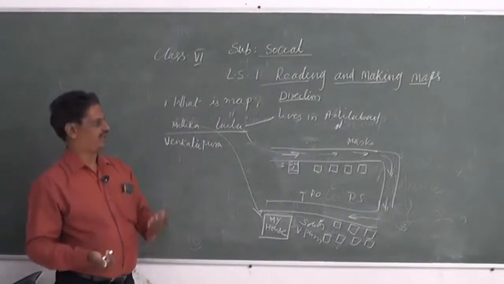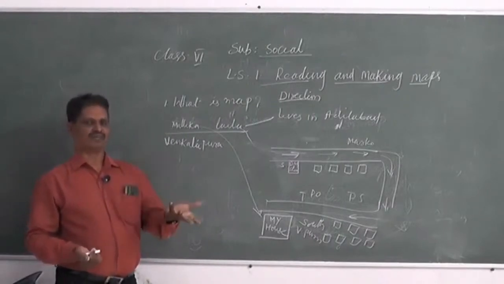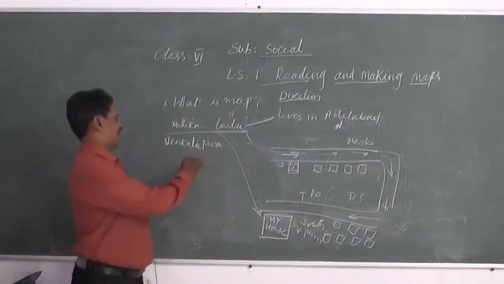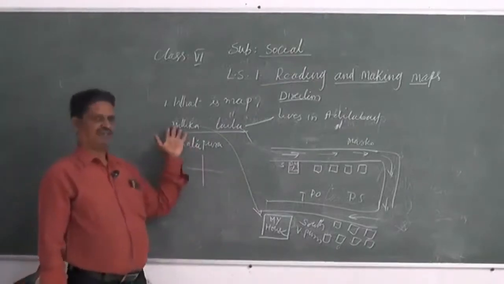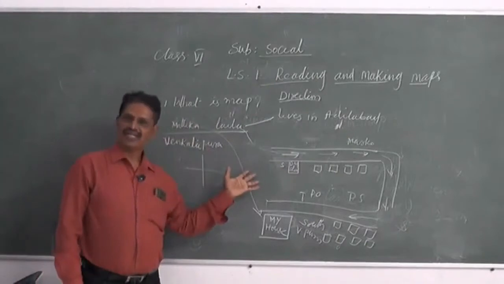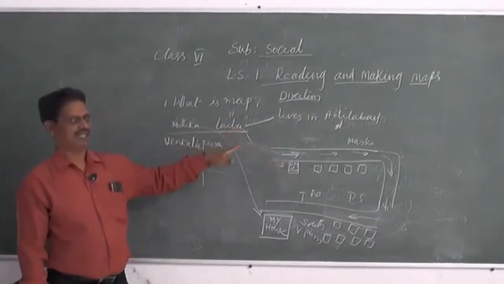So that is why, first of all, to locate any place, we have to follow the directions. But what happened here? Mallika forgot to write the details in her letter inviting her friend Laila.